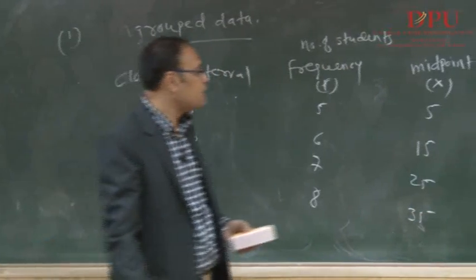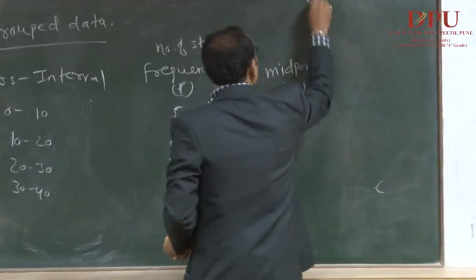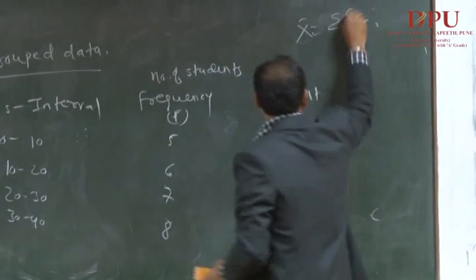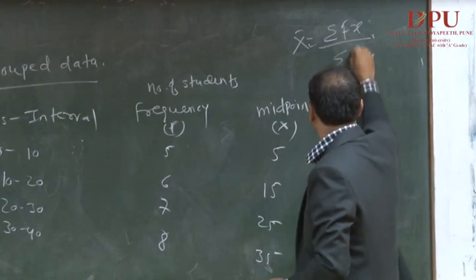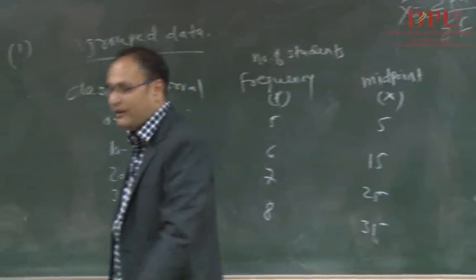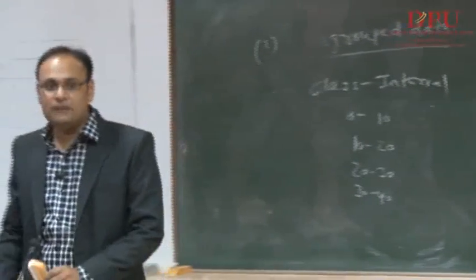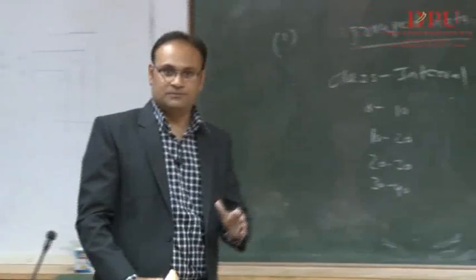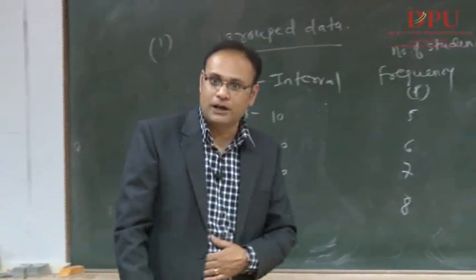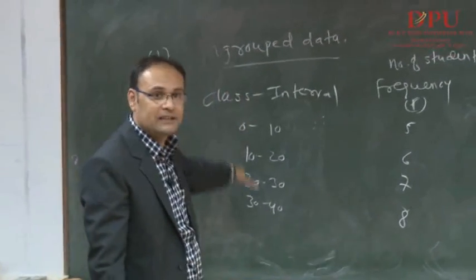Now we need to calculate the x bar. So x bar can be calculated using x bar equals summation of f x divided by summation of f. This is the particular formula we have to use for calculating the mean of grouped data. Grouped data, not ungrouped data, because we have groupings.